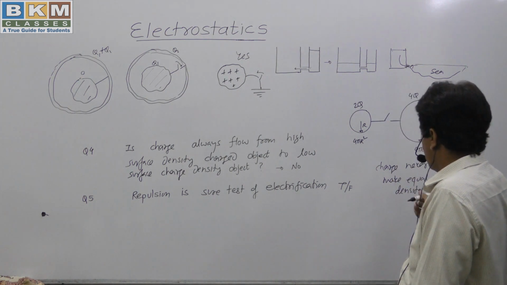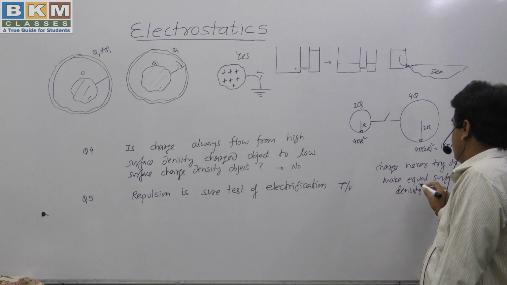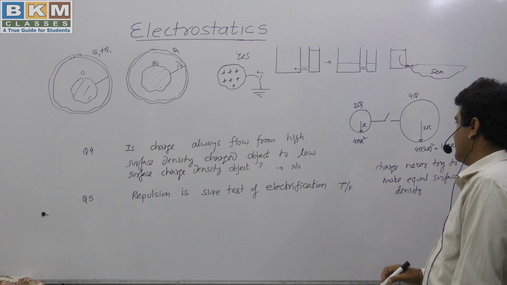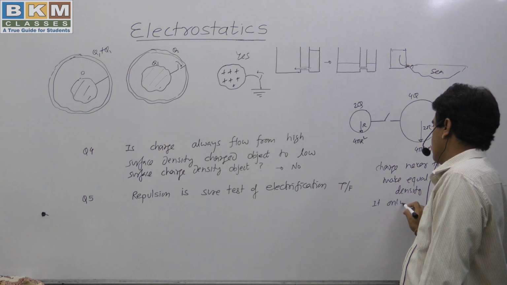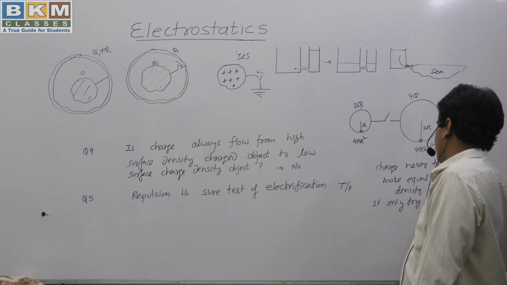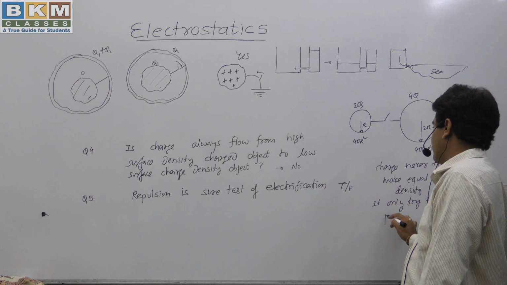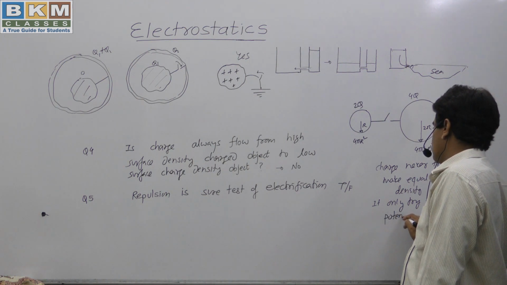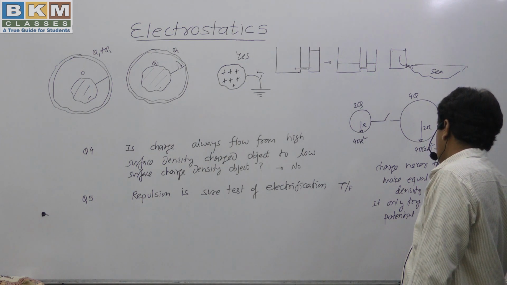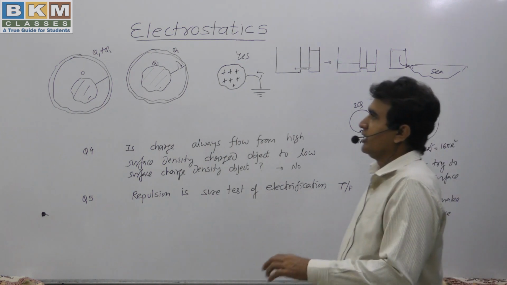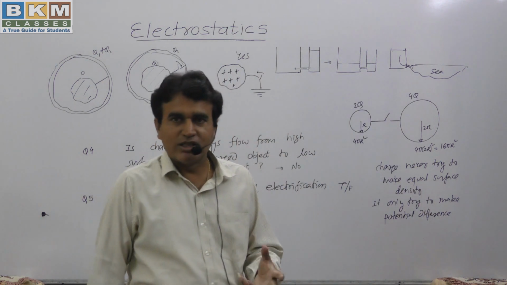But I am giving another statement: charge never tries to make equal surface density. It only tries to make potential difference zero. In 10th class you have studied that to flow current we need some potential difference. So flow of charge requires some potential difference.